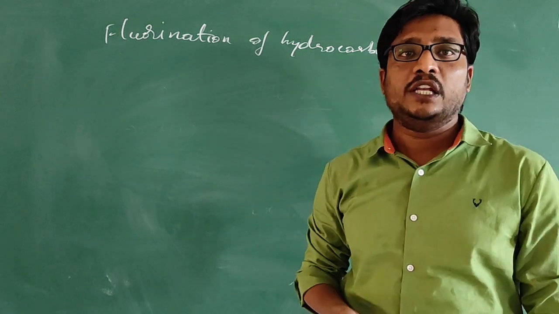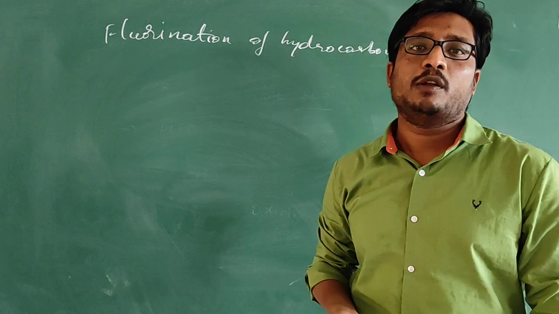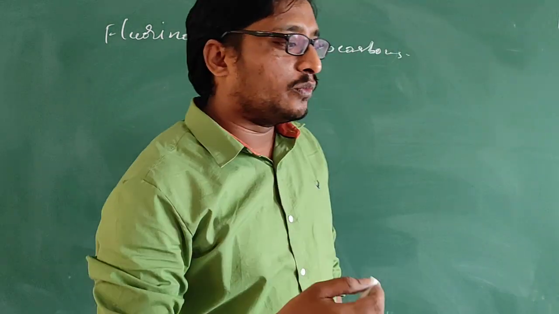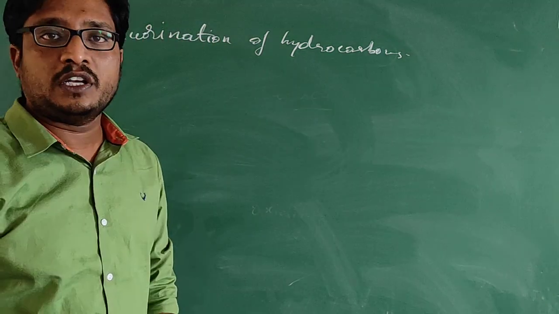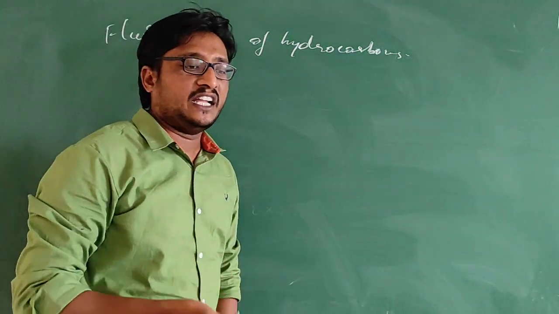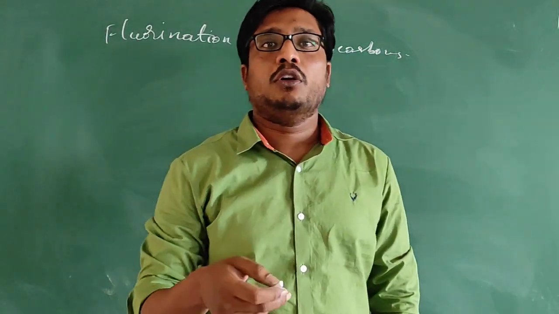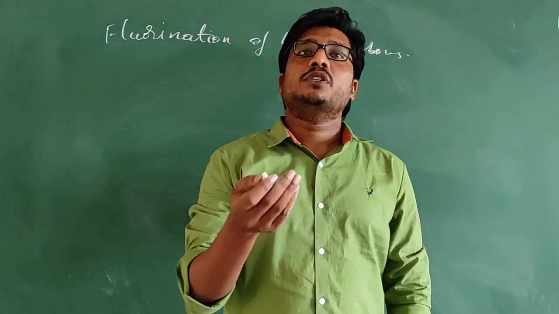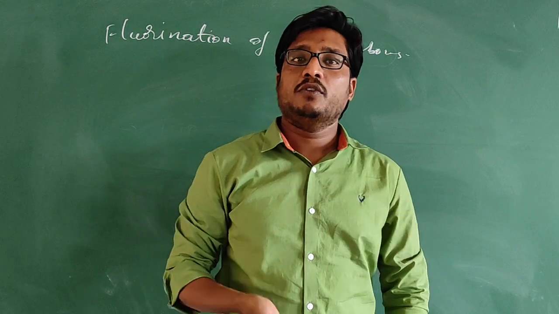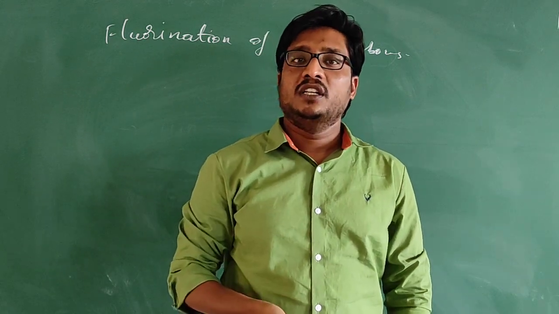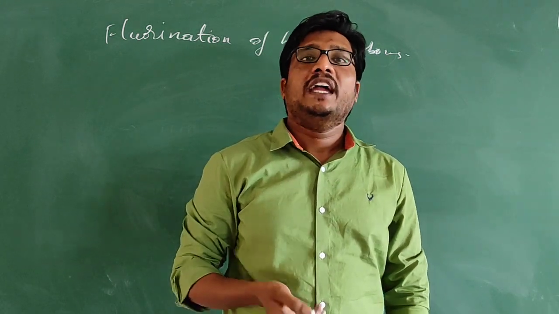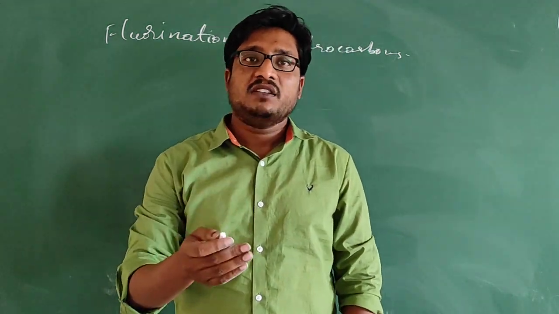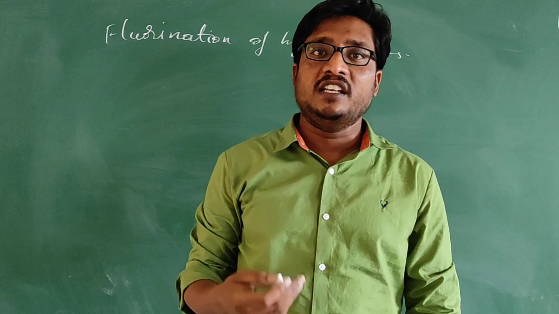We will react dilute fluorine with the hydrocarbon to produce alkyl fluorides. With what we will dilute the pure fluorine: we can add either nitrogen or argon. So when we are diluting it, explosive reaction will not take place. Fluorine is highly reactive in nature. So since it is highly reactive, explosive reaction will take place. Nothing but the reaction will be exothermic in nature.